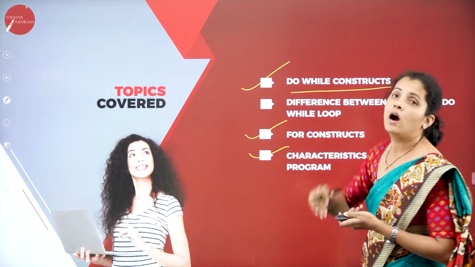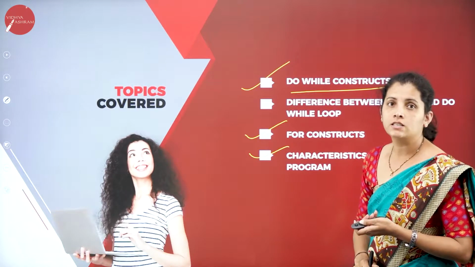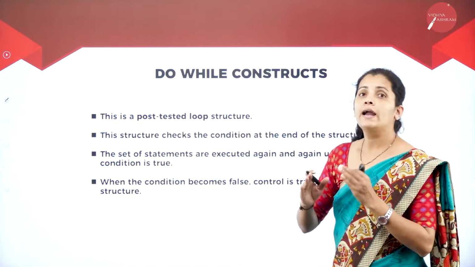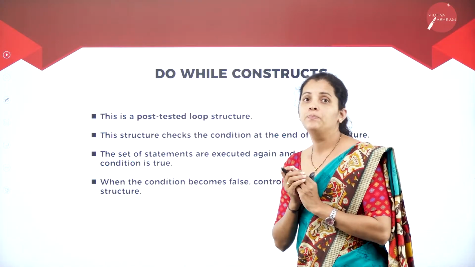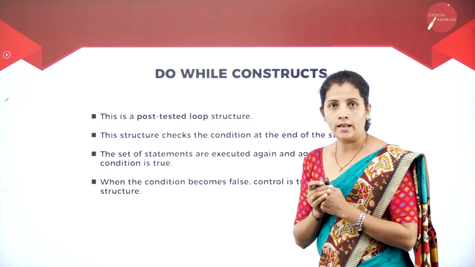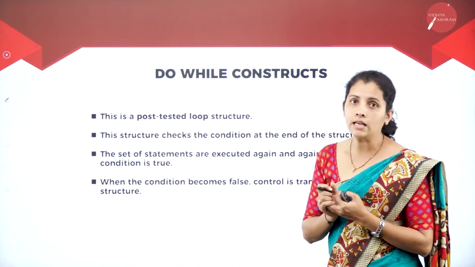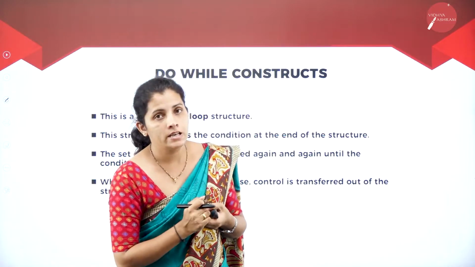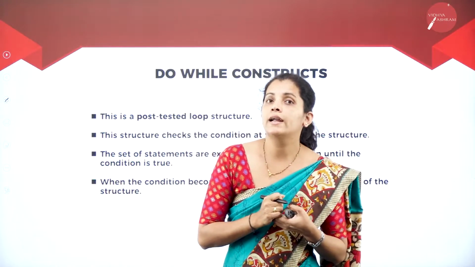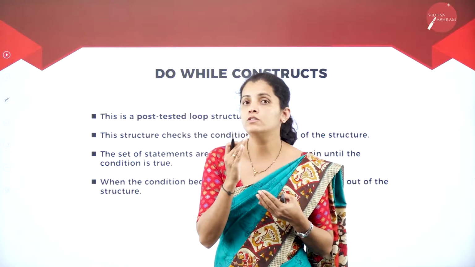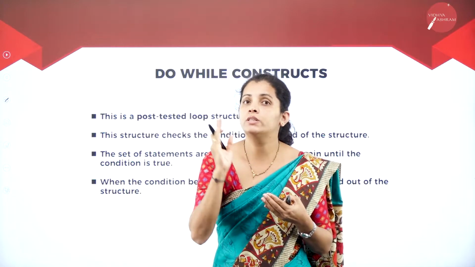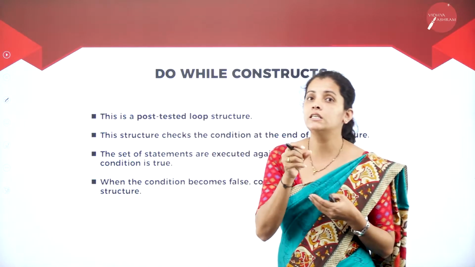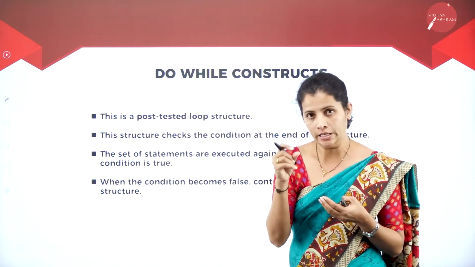Moving on to do while construct. So what is do while and what is the difference between while and do while? If I consider while construct, at the beginning itself I'm going to check the condition, and if the condition is false, then I won't execute the statement written inside the while condition.